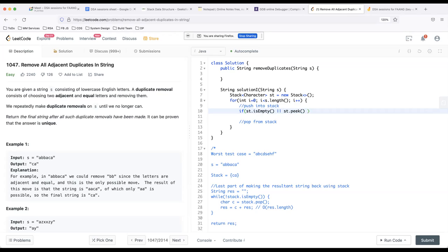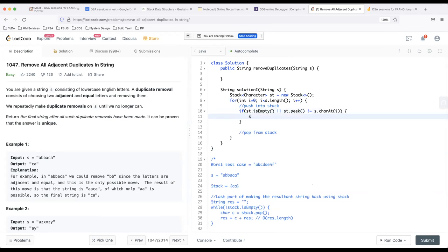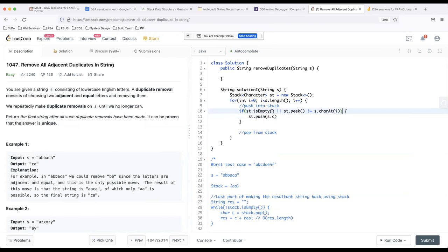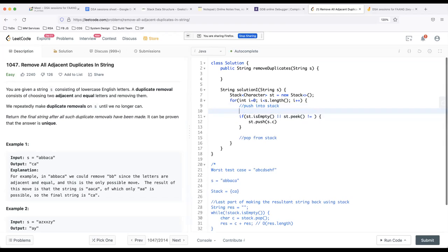I'll just take a look at it. If stack.peek is actually equal to s.charAt(i), the current character, sorry, if it's not equal to this, if they are different, in that case I'm just going to push s.charAt(i). If you want, you can store this s.charAt(i) into a character first, so that you don't have to do it every time.